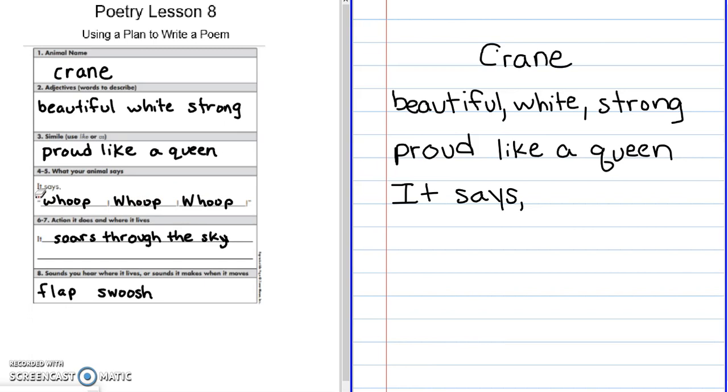And I'm going to make sure that I copy the quotation marks, because that's what it's actually saying. I'm also going to make sure that I copy all of the exclamation points. So you really want to make sure that you get all the punctuation marks. And then finish with my quotation marks. So that's lines 4 and 5.